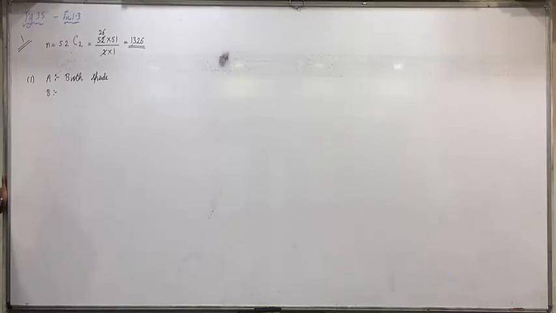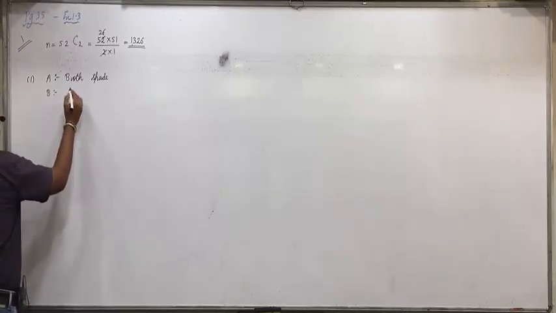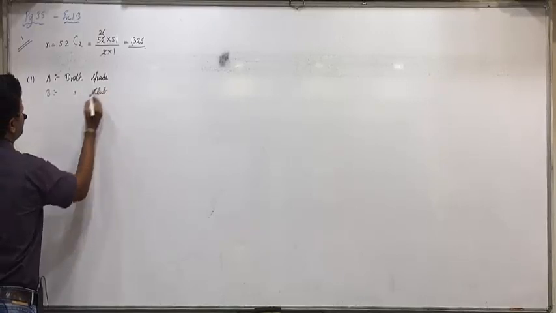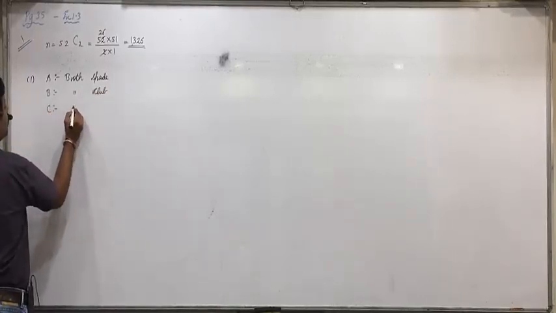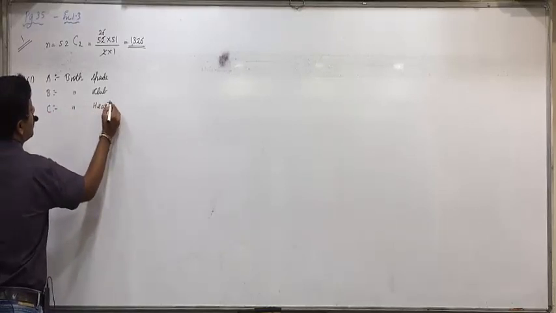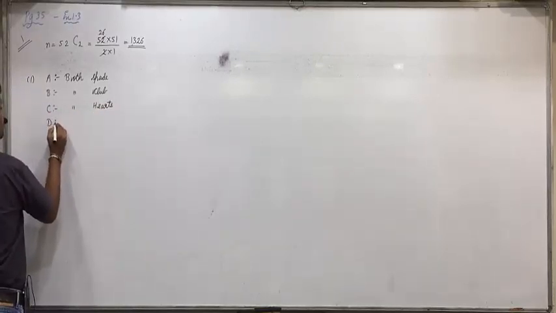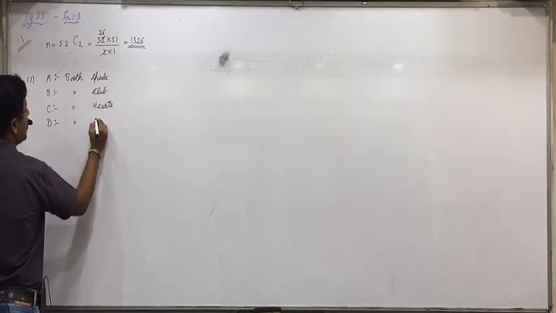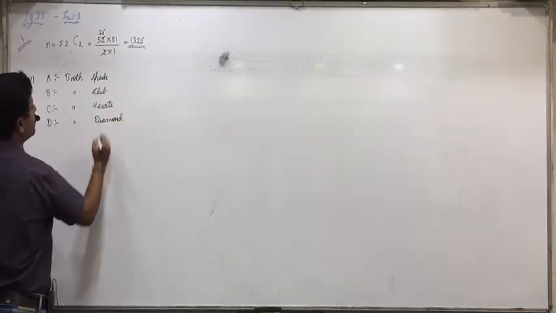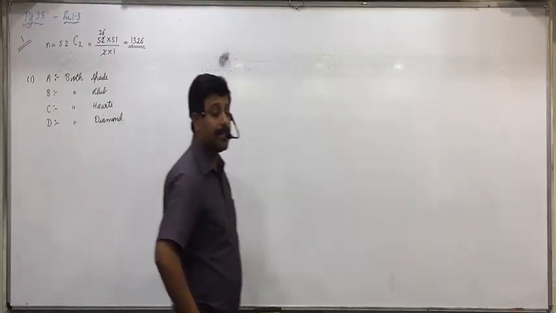Same way B, C and D will also be defined. Let event B be the event that both the cards are of club. Let event C be the event that both the cards are of hearts. And let event D be the event that both the cards are of diamond. All of you define them fast.